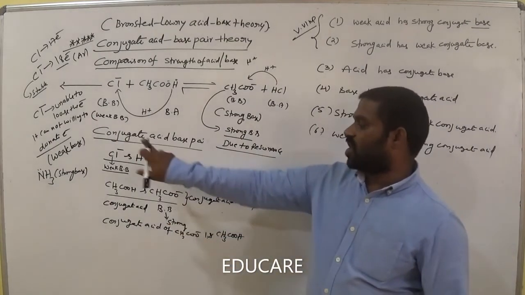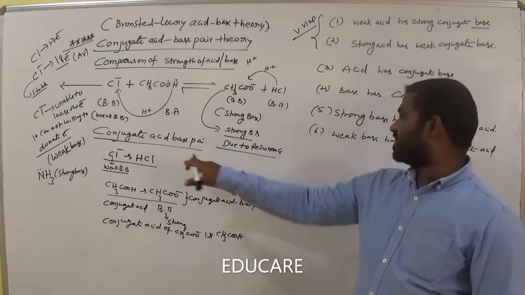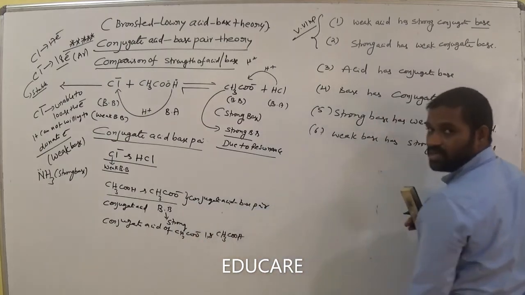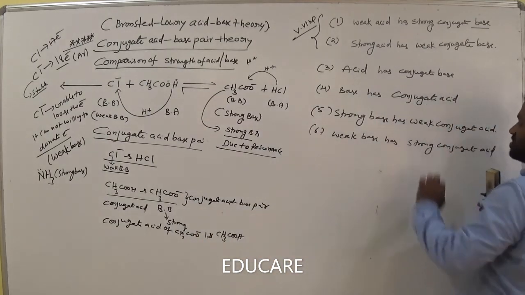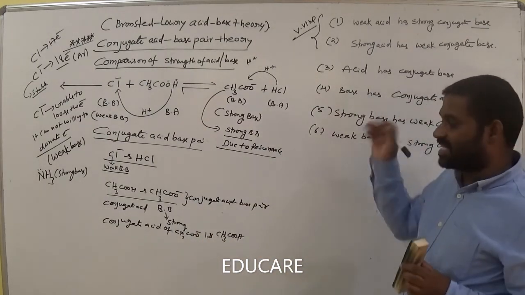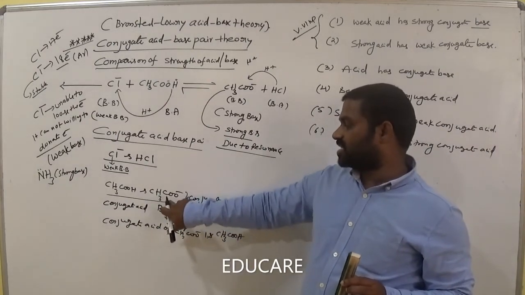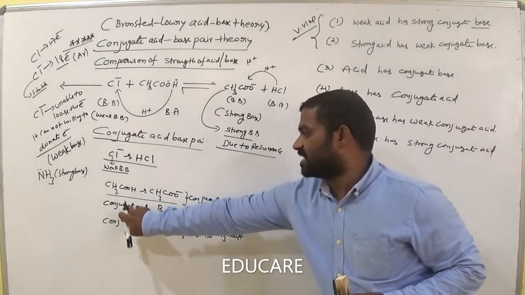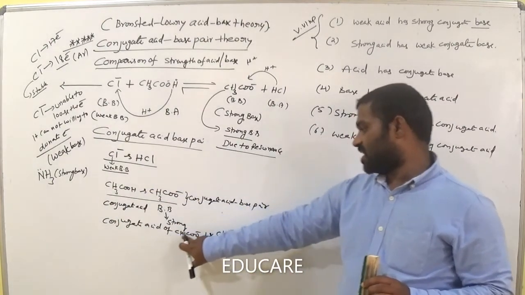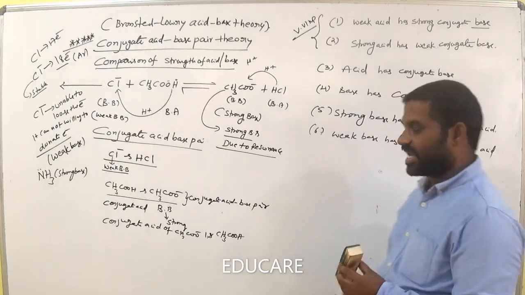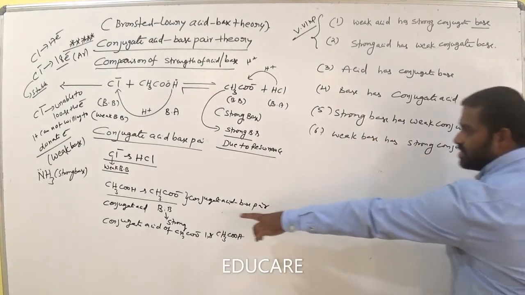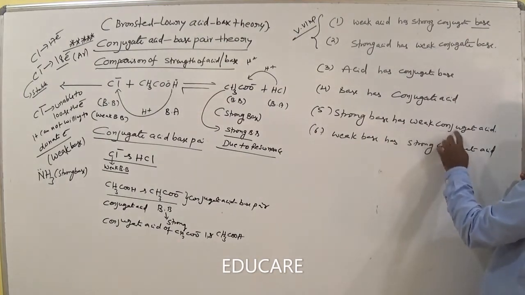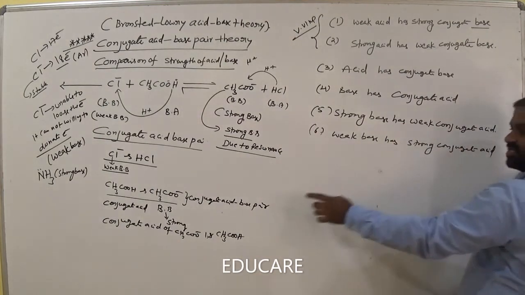Now what about its conjugate acid? Acetate ion is a strong base, and a strong base has a weak conjugate acid. What is the conjugate acid of this acetate ion? The conjugate acid of acetate ion is acetic acid, am I right? And acetate ion is a strong base. A strong base always has a weak conjugate acid. So what is the weak conjugate acid here?